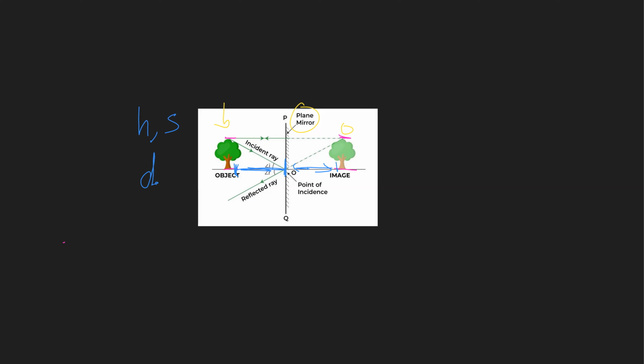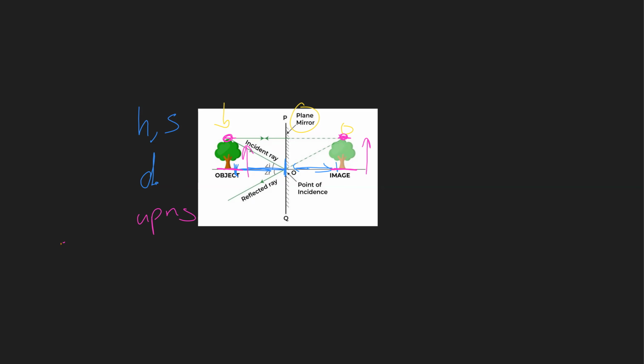The third property is that it is upright. What does upright mean? For example, this is the top of the object and this is the bottom. You see here that this is the top and this is the bottom. So it is in the same direction. It is not inverted, not turned downwards. It keeps the same direction. So your head is up, and you are going to see your image's head still up. So we say that it is upright. Okay, what is the fourth property?